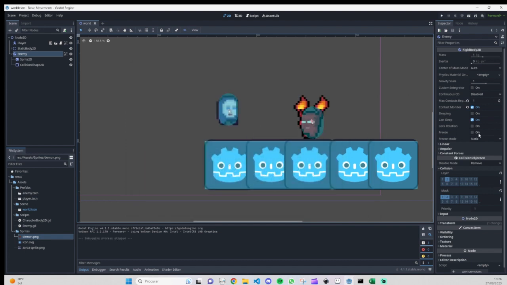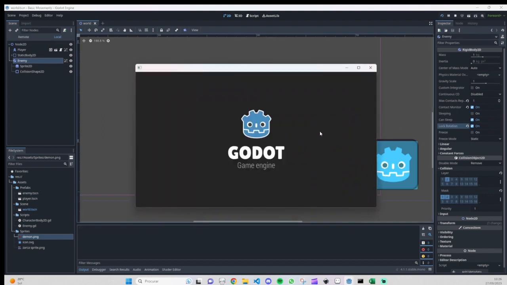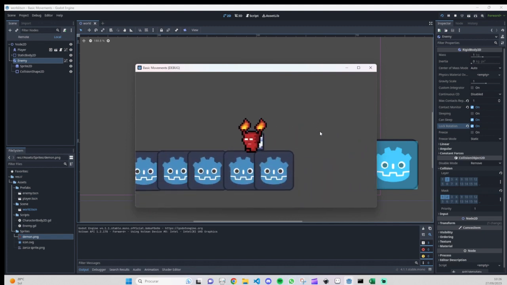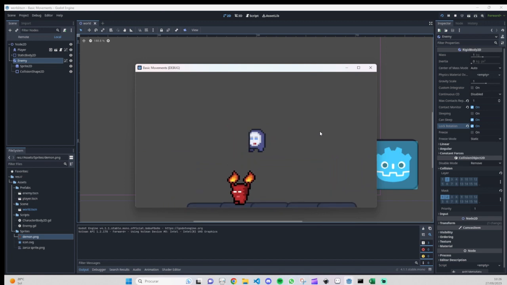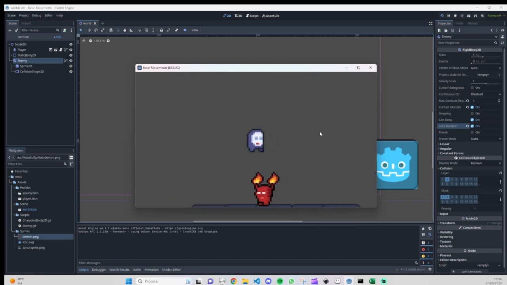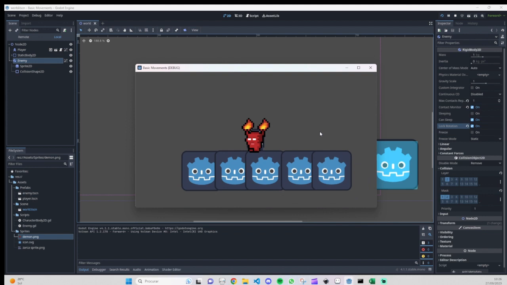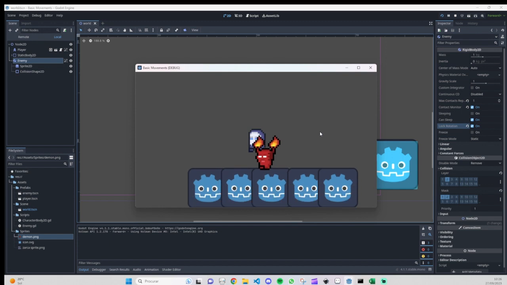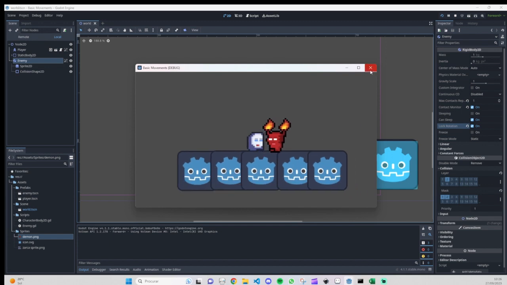So for this not to happen, one thing we need to do is lock rotation. Let's start, and as you can see, the enemy is not rotating anymore. However, if we try to, we have here an issue, and we are going to fix that with some coding.